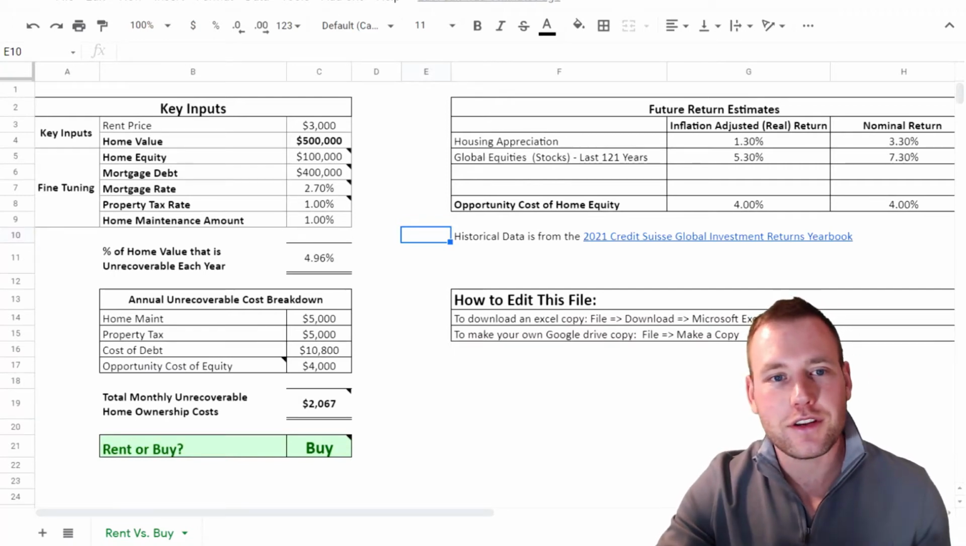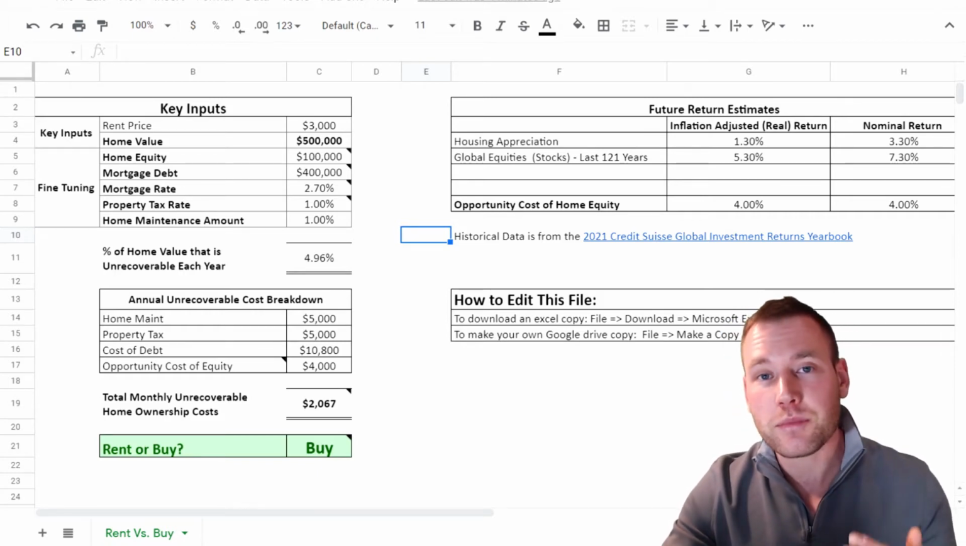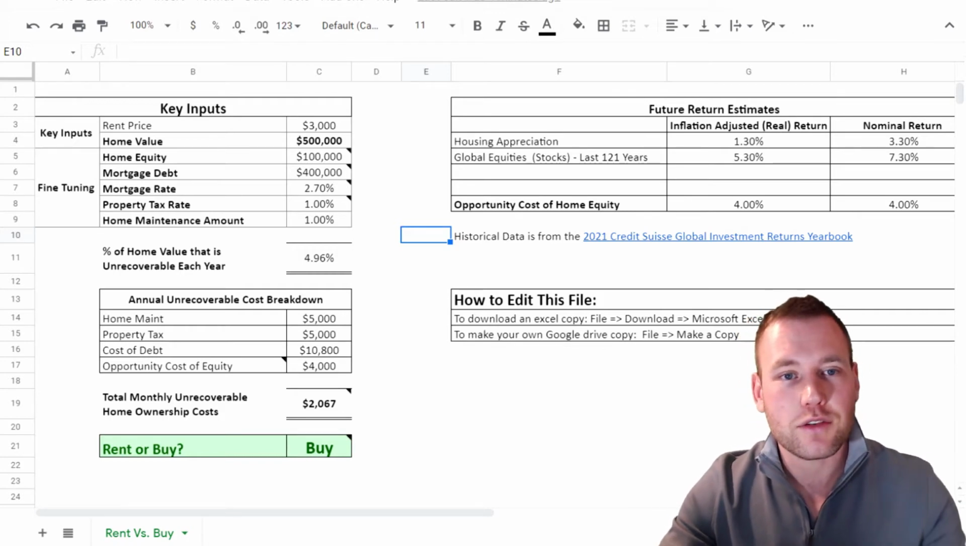I help millennials in the US and Canada reach financial freedom. Freedom from money stress and freedom to use their time and energy in the best possible way to maximize fulfillment in life because it is short. So let's dig into this.